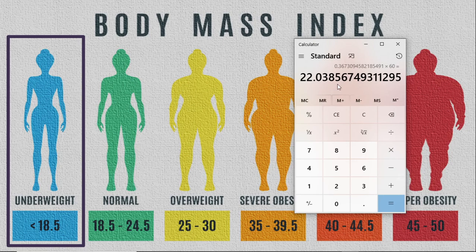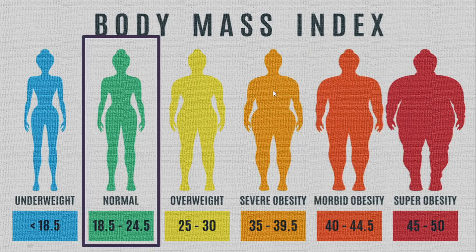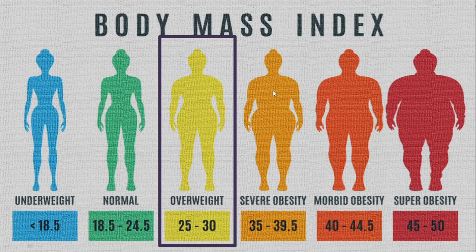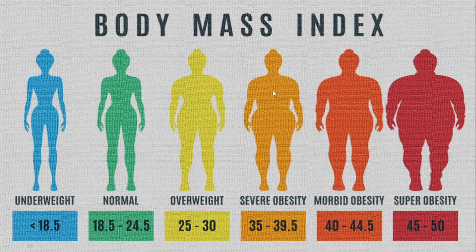So that's how you need to calculate: take your height in meters, then meter square, and weight divided by meter square. So you will get your BMI value. Therefore, if the value is 18.5 to 24.5, then you are a normal person. If your value is 25 to 30, you are overweight. You need to reduce your weight.